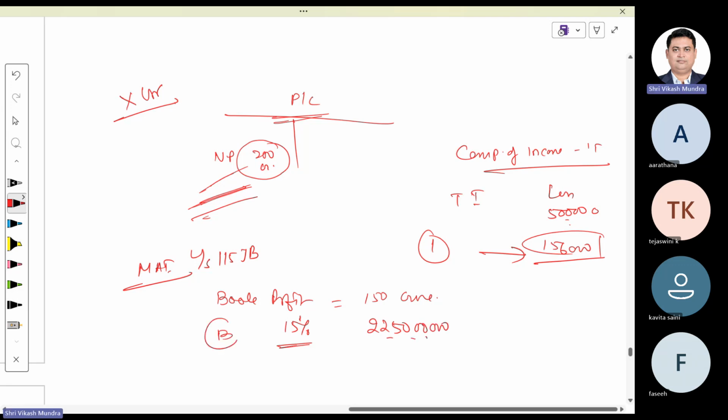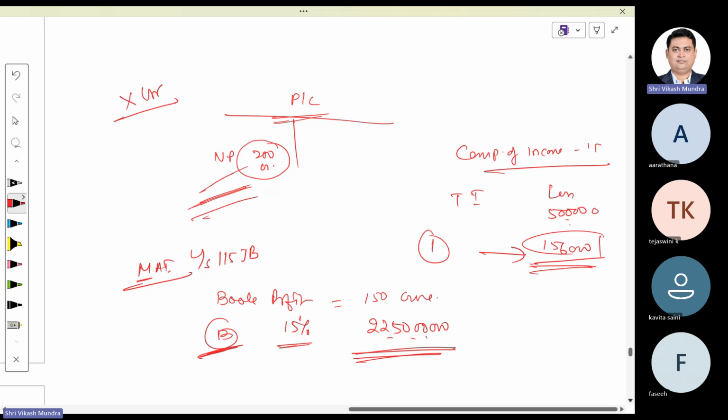This is alternative B for payment of tax. MAT, minimum alternate tax. Ideally, you are liable to pay 1,56,000. Alternatively, you are liable to pay tax of rupees 22 crore 50 lakh. And that would be the minimum. The word M denotes minimum. Minimum alternate tax. That means this company at minimum is required to pay 22 crore 50 lakh as tax.